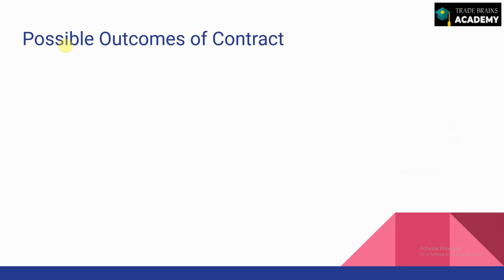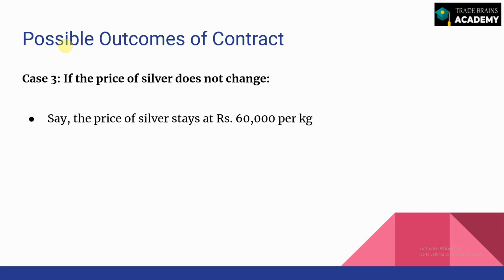And the third case which is possible here is the price of silver remains unchanged. Basically, the price of silver has neither gone up nor come down. It is still at 60,000 rupees per kg. In that case, both the parties neither gain nor lose anything in this transaction. It's a null and void transaction in that case.